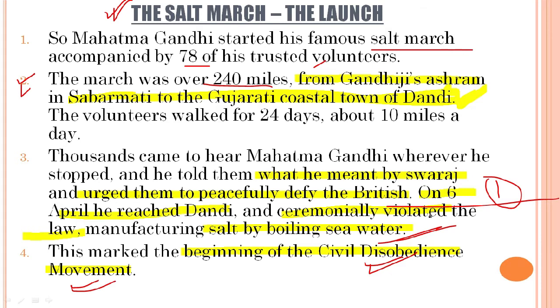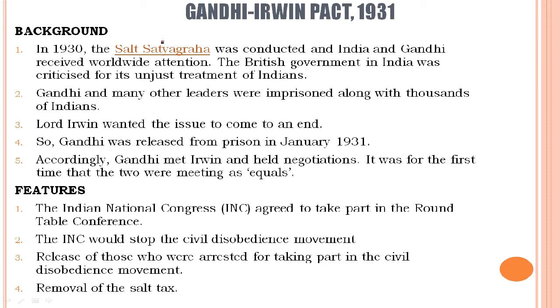Okay, students, now we are going to study about the Gandhi-Irwin Pact in 1931, which took place after the launch of the civil disobedience movement, after the Salt March had taken place. Let us see what this pact was all about, but before that let us go through its background. In 1930 the Salt Satyagraha or the Salt March was conducted by Gandhiji, and India and Gandhi both received worldwide attention. The British government in India was criticized for its unjust treatment of Indians.